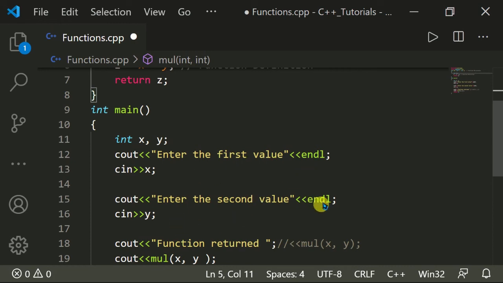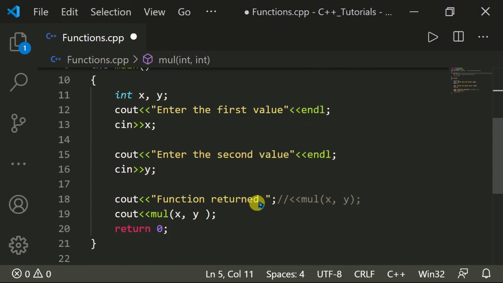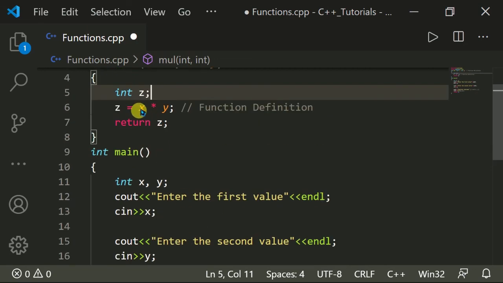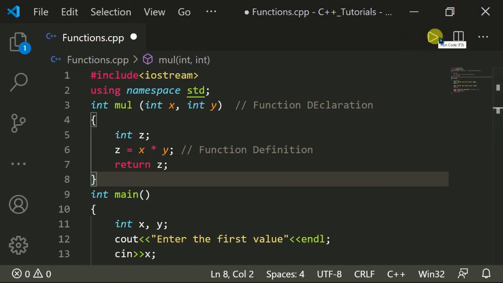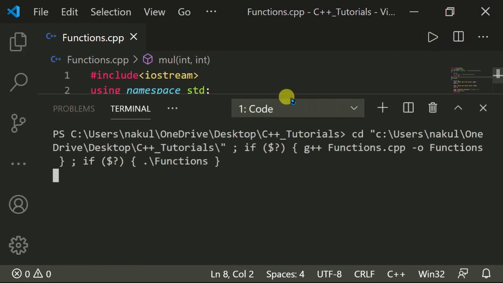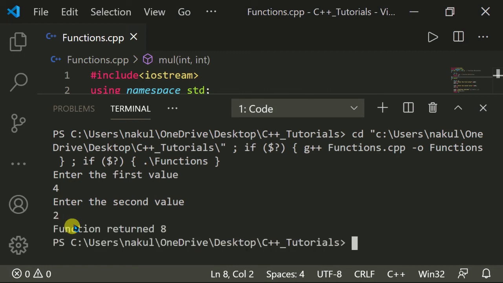I enter the first value, 4, and the second value, 2. The function returned 8, because 4 multiplied by 2 is 8.